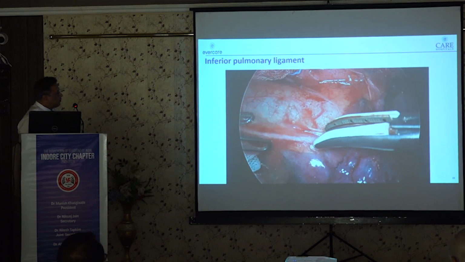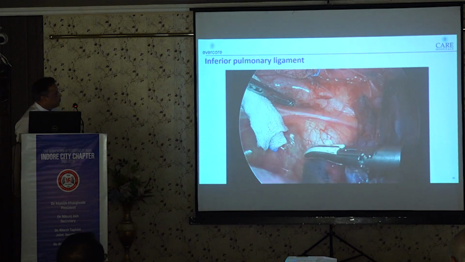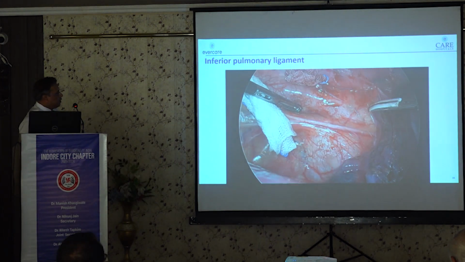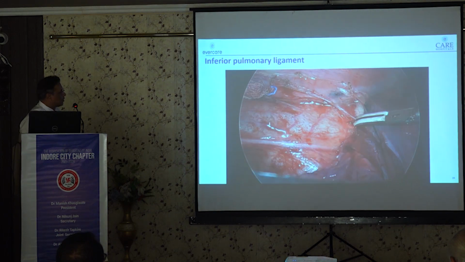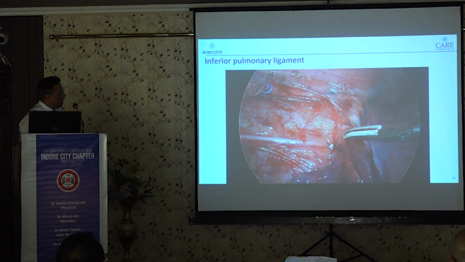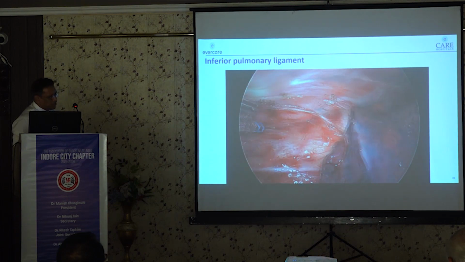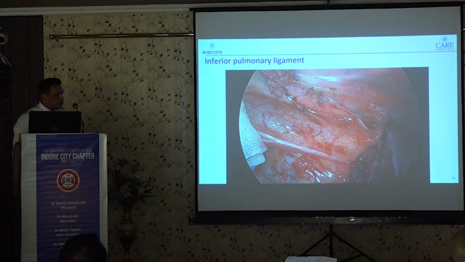The important structure which will come a little above the inferior pulmonary ligament is the inferior pulmonary vein, which can be seen under the pericardium. And it will be a good practice to use one of the energy devices, either Harmonic scalpel or Ligasure. Try to avoid using the monopolar cautery in this region.